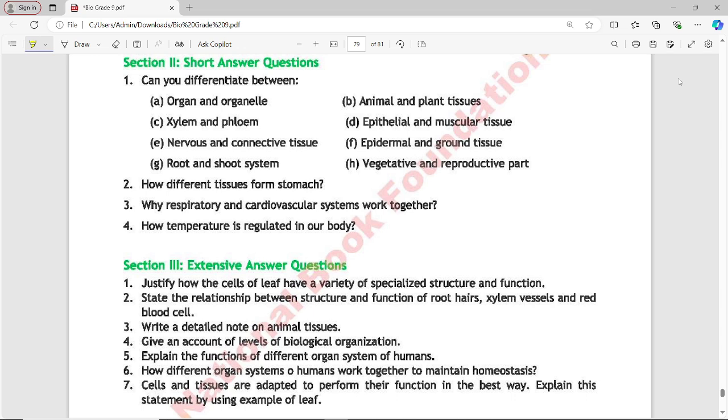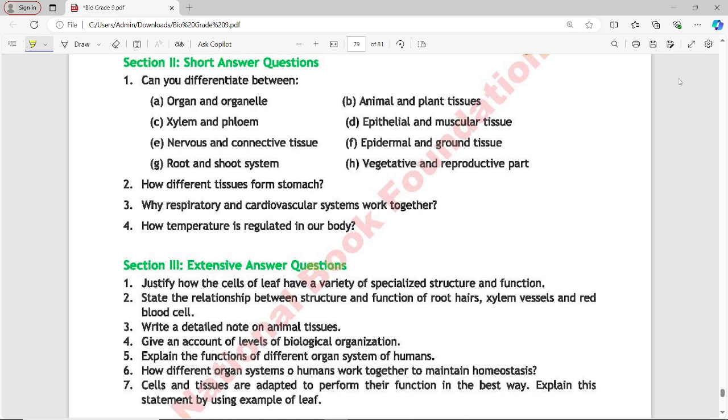Answer: the stomach is formed from multiple layers of tissues. The outer layer is composed of connective tissue and muscle tissue, providing structural support and allowing for movement. Beneath this layer, there is a layer of smooth muscle tissue responsible for contraction and movement of the stomach wall during digestion. The inner lining of the stomach is made up of epithelial tissue, which secretes mucus and digestive enzymes and absorbs nutrients.